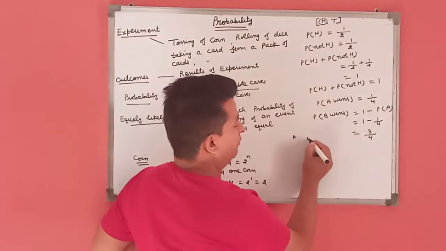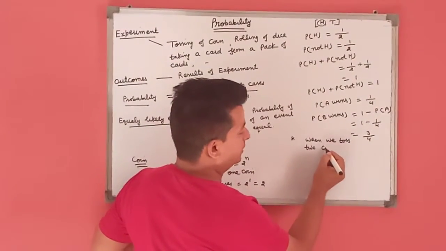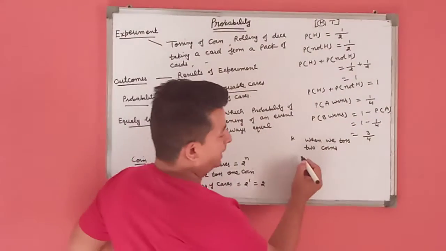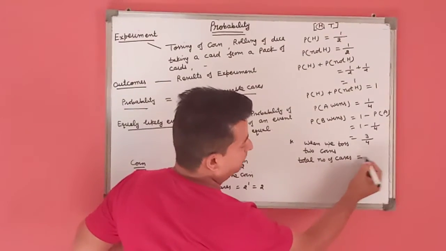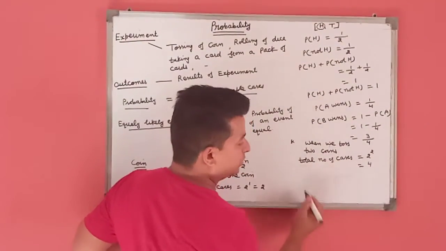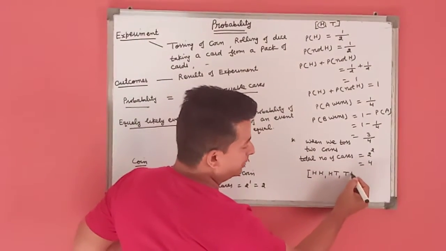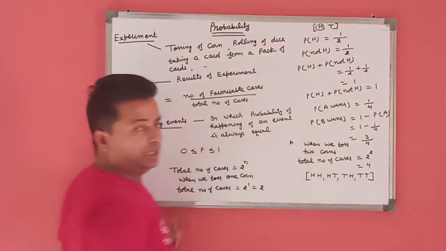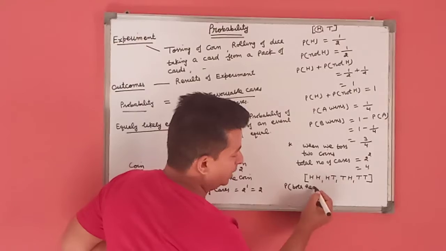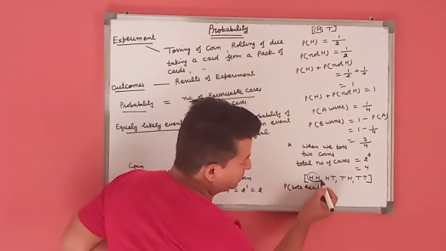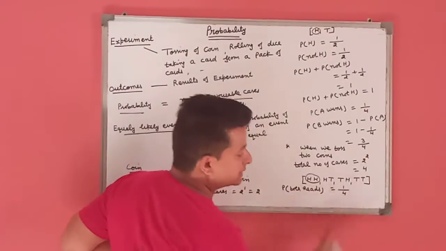Second is when we toss two coins. When we toss two coins, the total number of cases is 2 power 2, which is equal to 4. Then the outcomes are HH, HT, TH, TT. If we find the probability of both heads, meaning HH, the number of favorable cases is 1 and the total number of cases is 4.